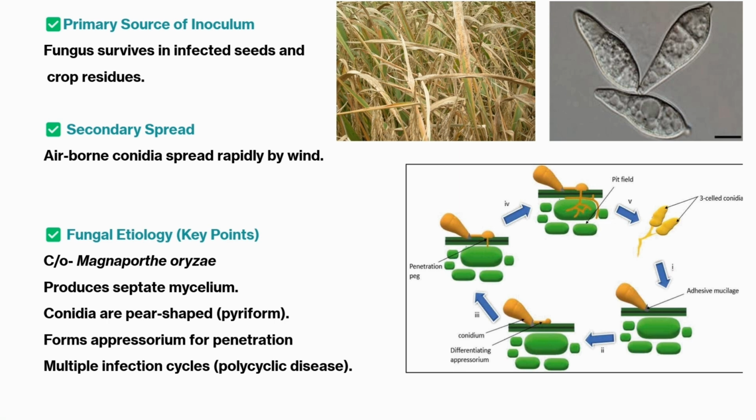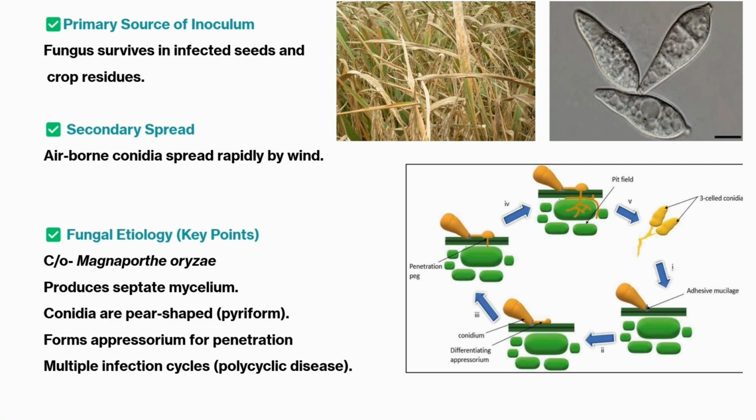This infected seed either carries the spores, or the infected crop residue is carrying the mycelium. Then the secondary inoculum is the wind-borne conidia. And the mode of spread is generally through airborne conidia. So air is the main agent spreading the disease.